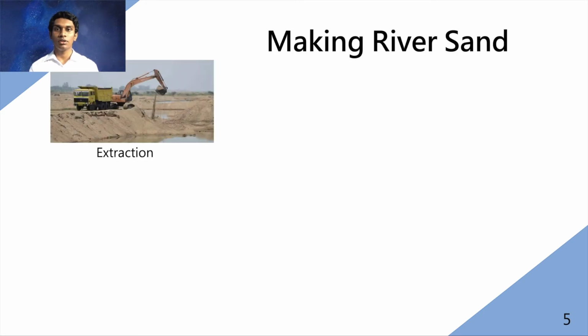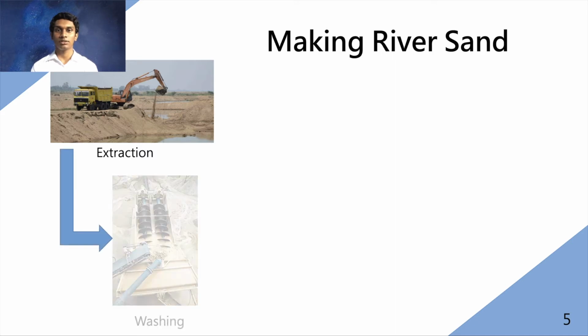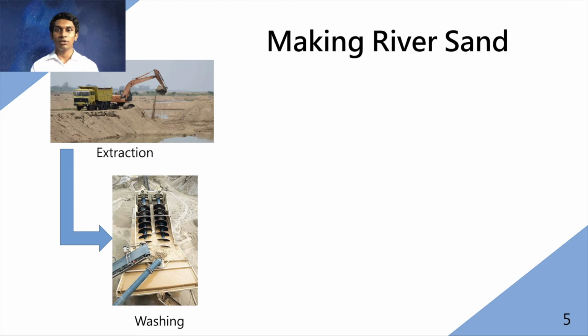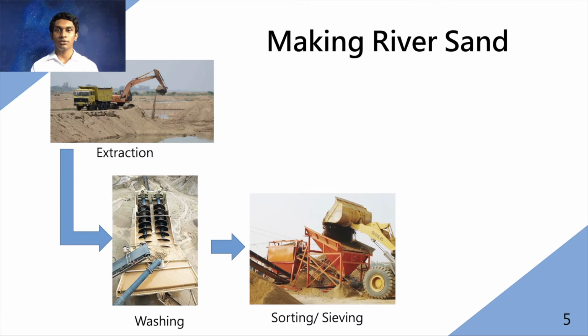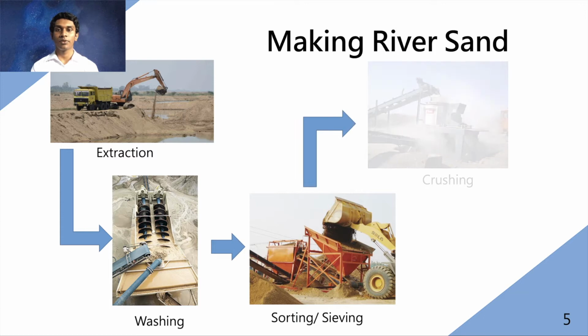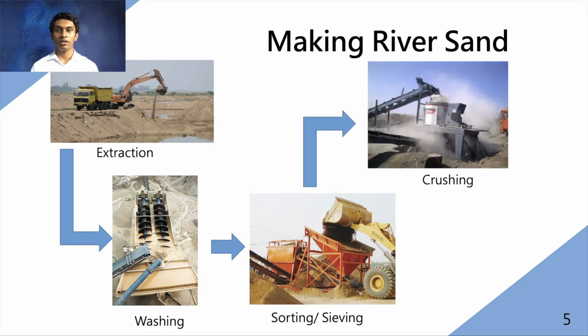Thank you. My name is R.P. Gunawardana. When looking at the manufacturing process of river sand, there are four main steps: extraction, washing, sorting, and crushing. During extraction, sand is mined or dredged from riverbanks and riverbeds using machinery like excavators and dredgers. Water is used in the washing stage to remove mud and silt from the river sand. Machines are then used to sort the sand according to the particle size, while gravel and rocks are removed. Larger particles are then crushed to obtain the required particle size, which results in good quality river sand.